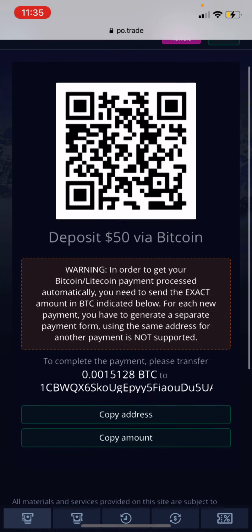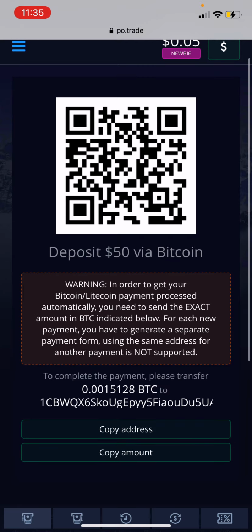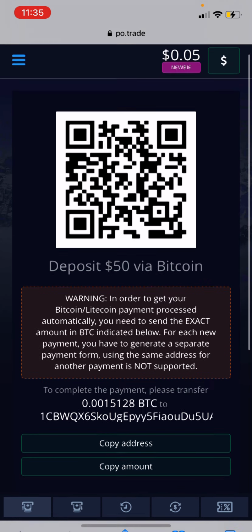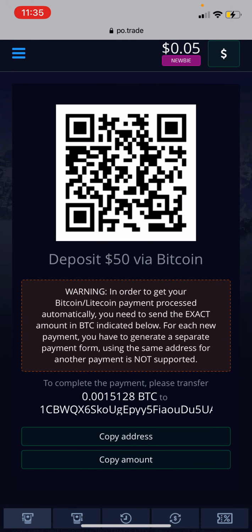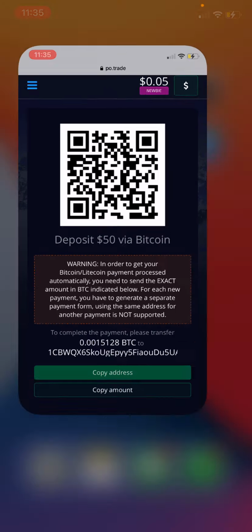All right, so deposit $50 via Bitcoin. So this is a pretty simple part. All we need to do from here is go ahead and copy the address right down here. When we copy that address, that's going to be the address that we actually put into our Cash App, and then we'll go ahead and transfer it over. So now that we got the address copied, we're going to go ahead and exit this screen and go to Cash App.